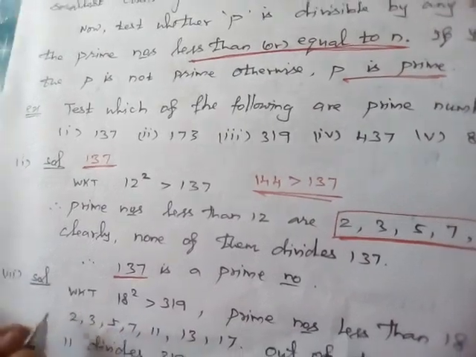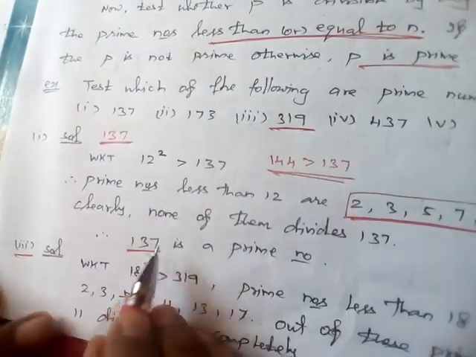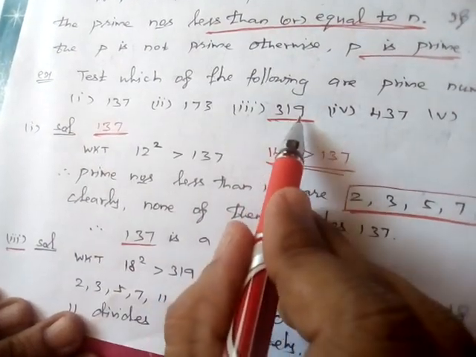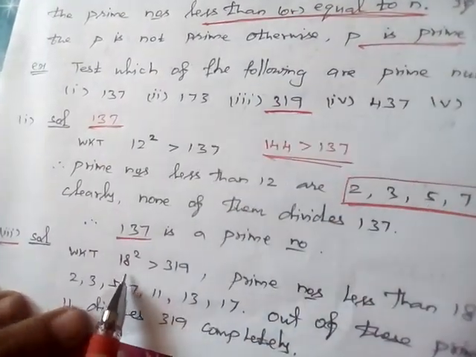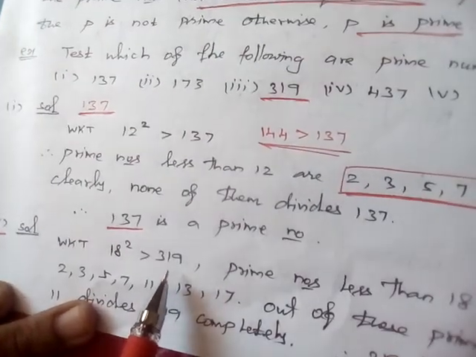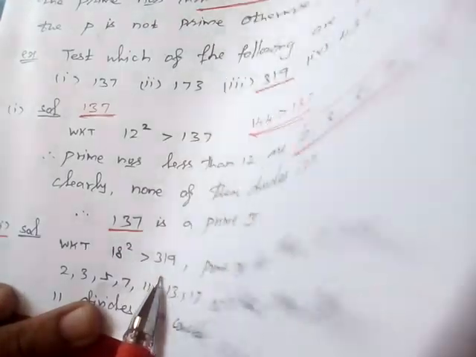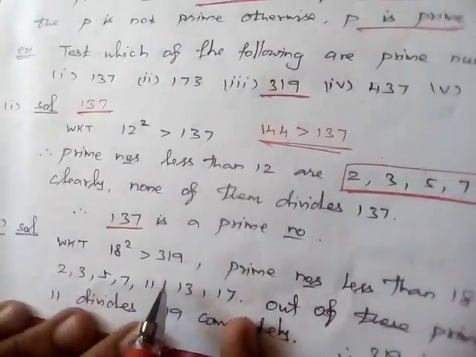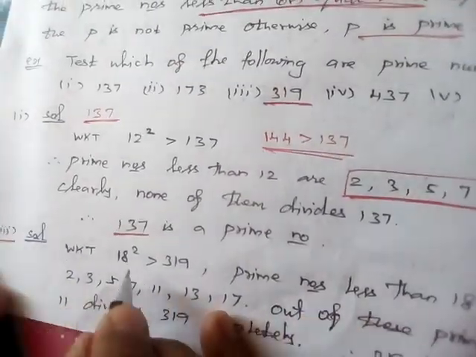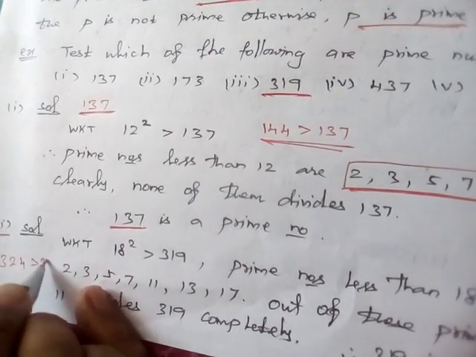Second problem. Check problem number 3, 319. Let us consider the problem 319. Now we know that 18 squared is greater than 319. Here 18 squared is 324, and 324 is greater than 319.